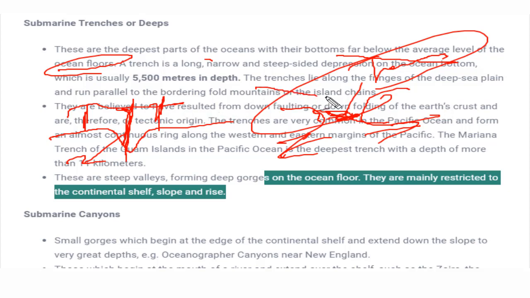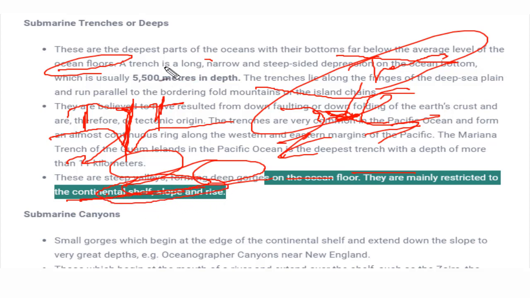The trenches lie along the fringes of the deep sea plain. These are the location of the place, and a few examples are given over here. These are steep valleys forming deep gorges on the ocean floor. They are mainly restricted to the continental shelf and continental slope. That means these trenches are generally formed near the continental shelf, continental slope and rises.